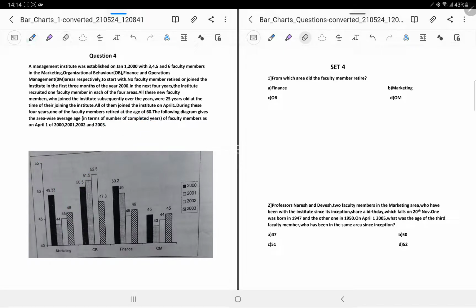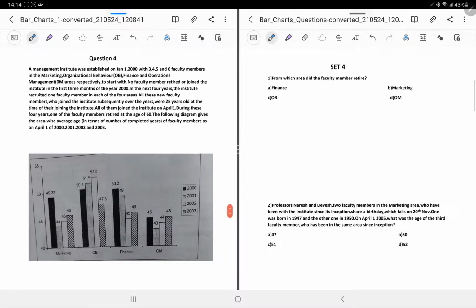Now let's try and see the question. From which area did the faculty member retire? See, if there were 3 members in marketing and no one was added, this was the situation in 2000, and no one was added till the next year, so obviously their average age, the number, was the same.